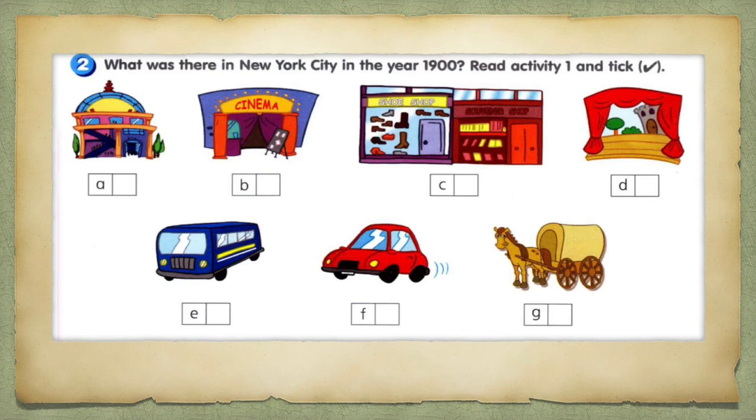A is shopping centers, B, cinema, C, shops, D, theater, E, bus, F, car, and G, carriage. Which of those were in New York City in 1900? You can answer this in the live worksheet that I will give you later.